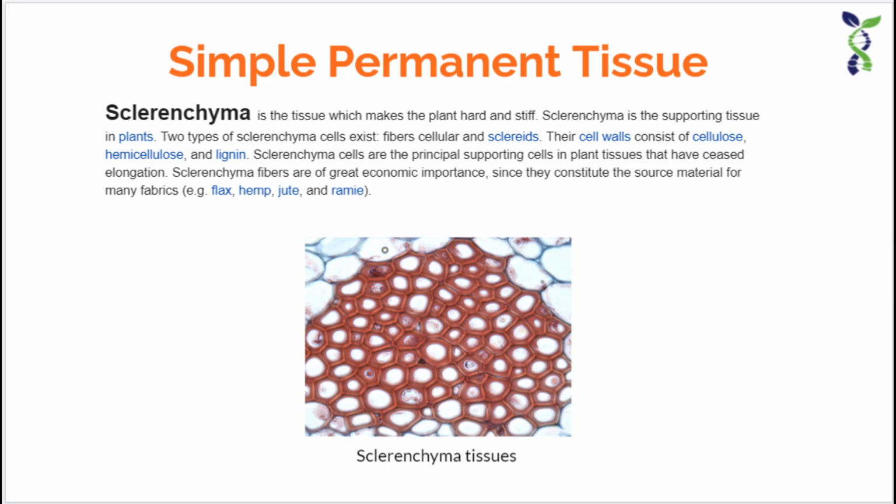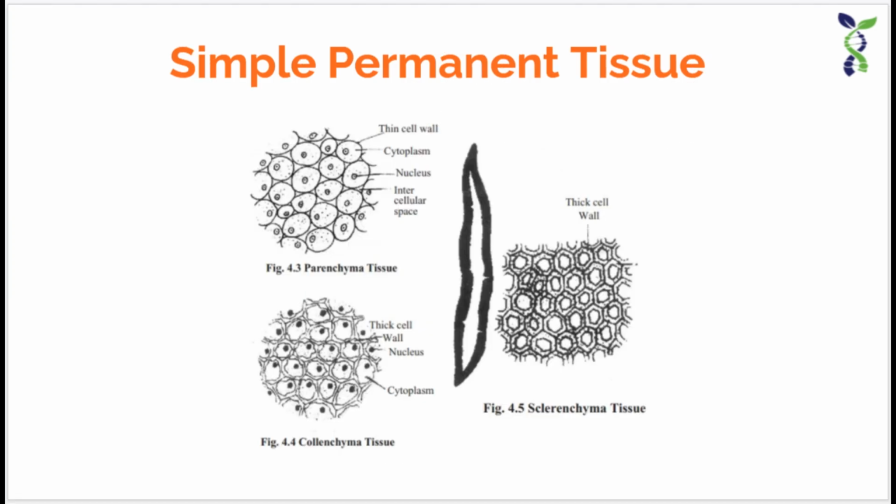These are the three types of simple permanent tissue. Now we will shift to complex permanent tissue. Before that, I want to show the different types of cells that are present in parenchyma, collenchyma and sclerenchyma tissue that make a difference between these three tissues. So the picture depicts the difference between parenchyma, collenchyma and sclerenchyma cells.